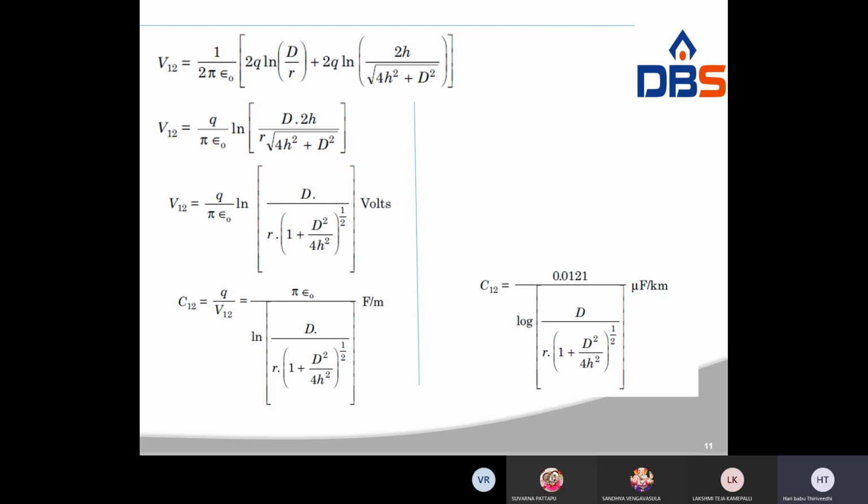If you compare the above capacitance expression with the earlier derivations, the radius r is replaced by r times the square root of 1 plus d square by 4h square, whole power 1 by 2, in place of r.